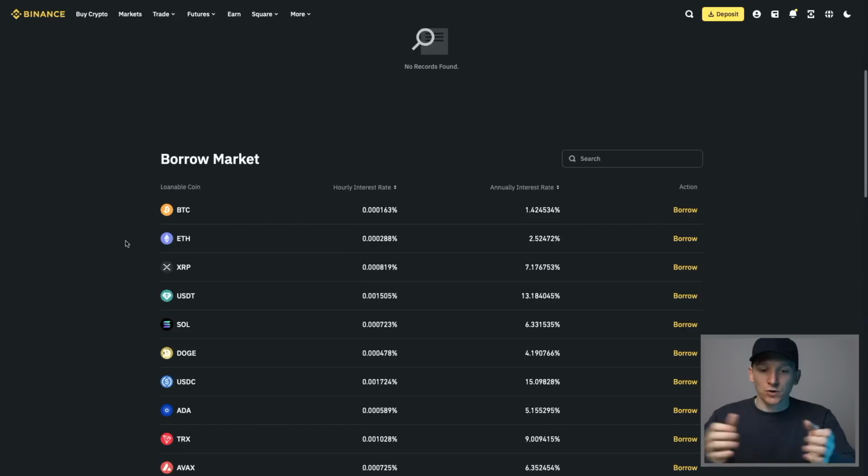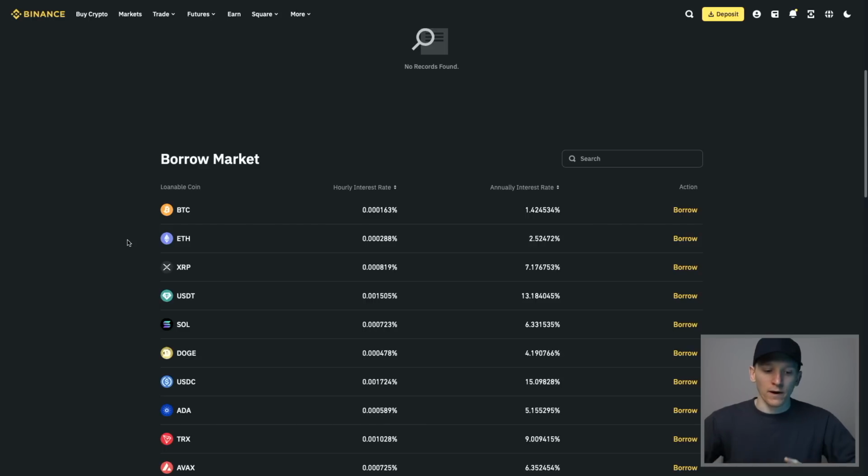So we're actually just trading in the market between buyers and sellers of this. So lenders and borrowers, right? So what that means is Binance isn't going to allow any bad debts. And so if the value of your collateral falls and they think you can't pay back the loan, then they will liquidate your collateral on there.